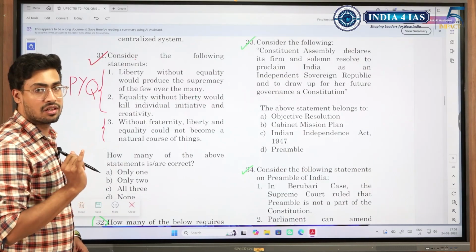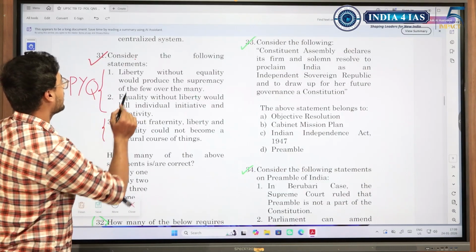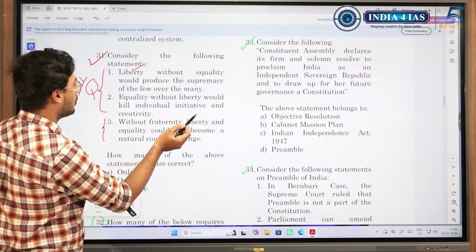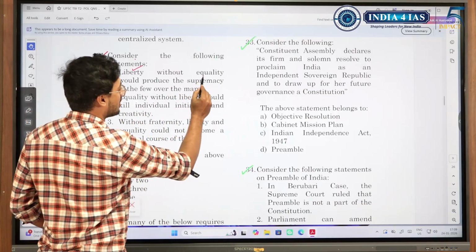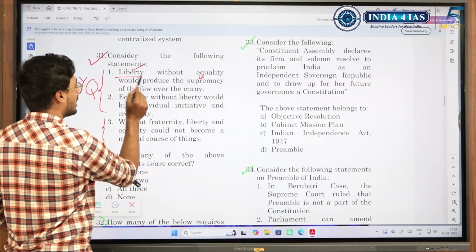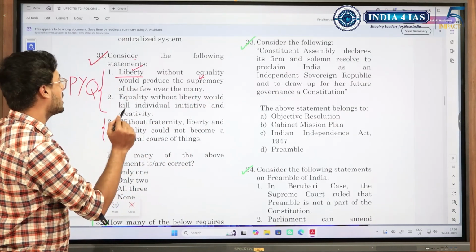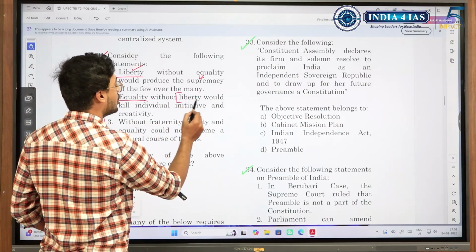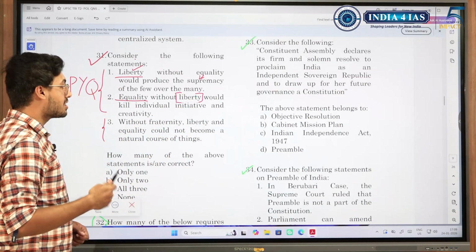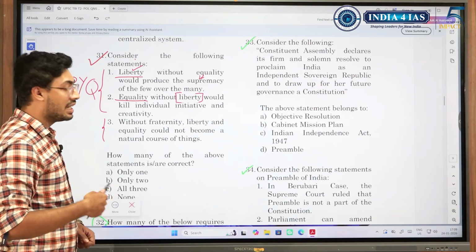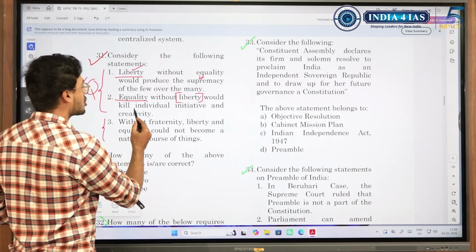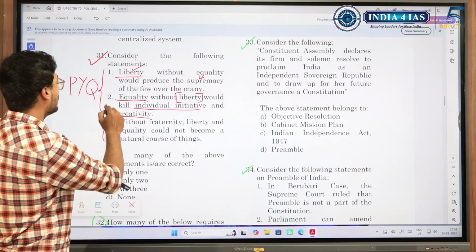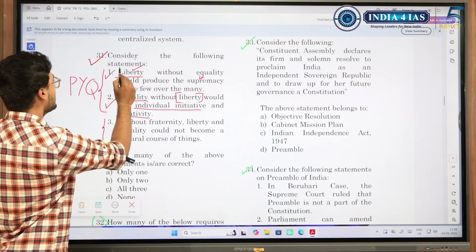See, we know liberty, we know equality. Liberty without equality: we have liberty, but there is no equality. So what would happen? Supremacy of the few over the many. Since there is no equality, there is chance for supremacy because there is liberty. Look at this, equality without liberty. People are equal, but they do not have liberty. When you do not have liberty, then there is no right to individual initiative. You cannot showcase what you want to do, though you have equality. So it would kill individual initiative. Even this is correct. 1 is correct, 2 is correct.